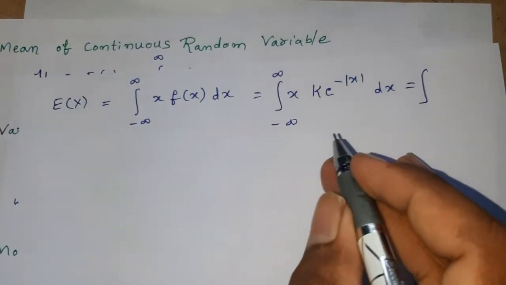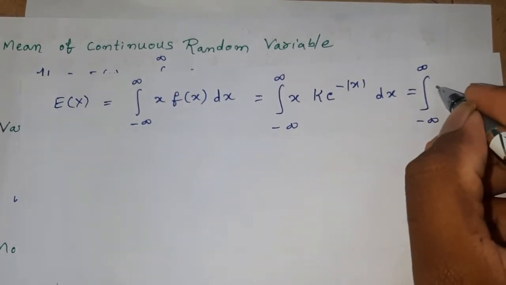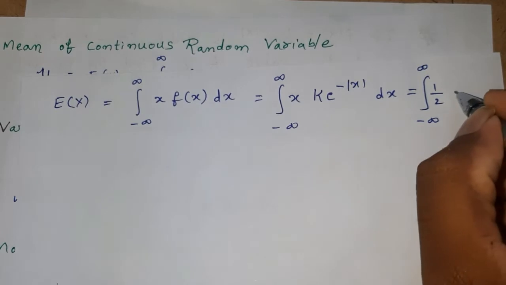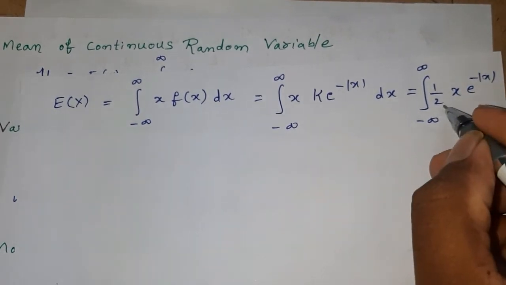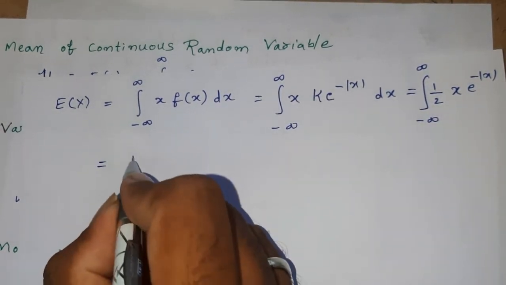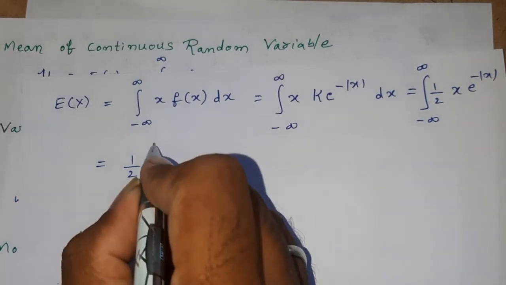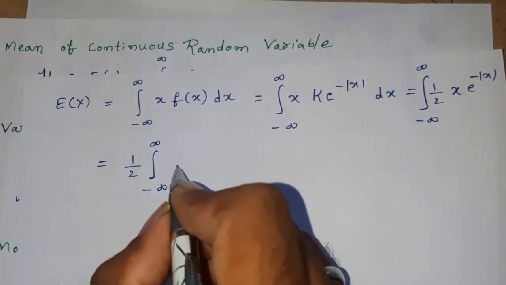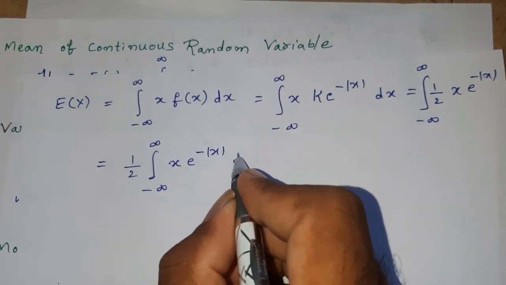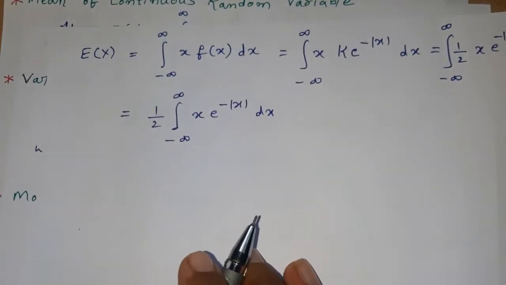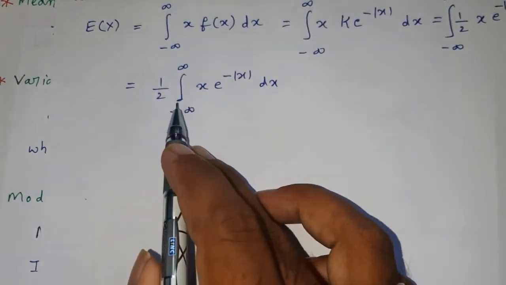Therefore, integral minus infinity to infinity x into, or 1 by 2 into x into e power of minus modulus of x dx. 1 by 2 integral minus infinity to infinity, 1 by 2 is constant, x into e power of minus modulus of x dx. Now once again we will separate this integration about 0.